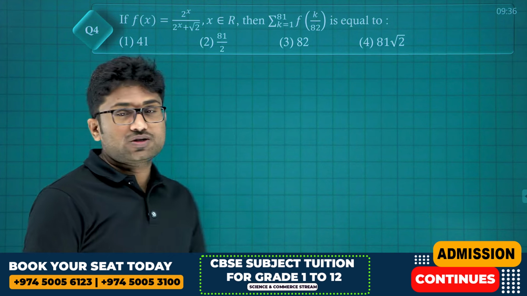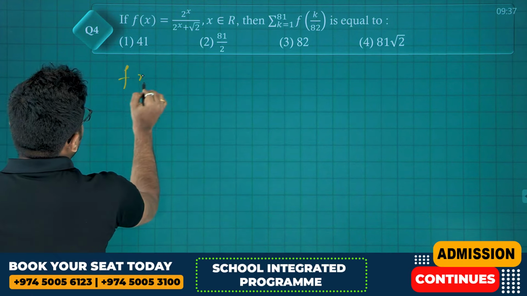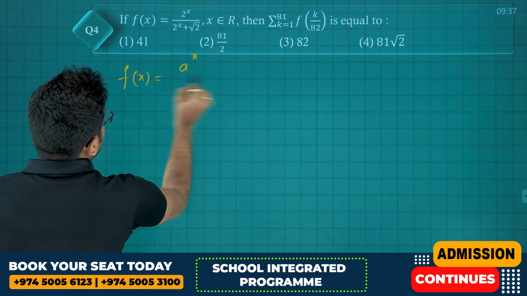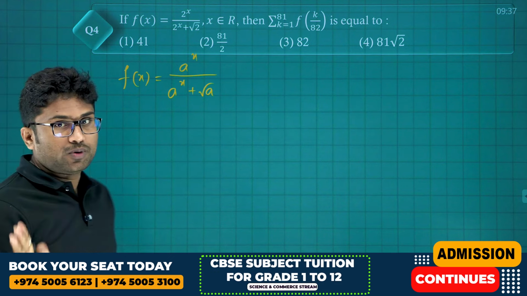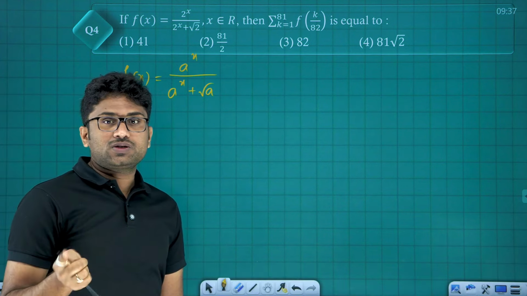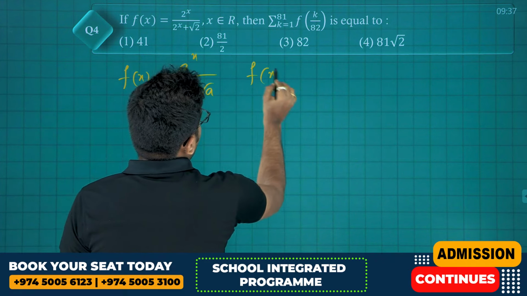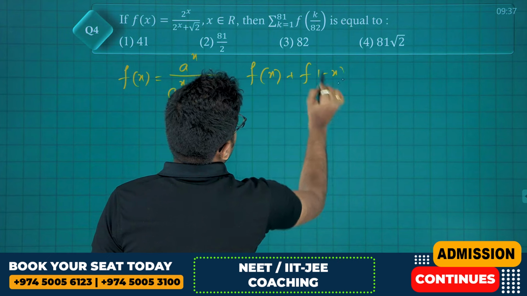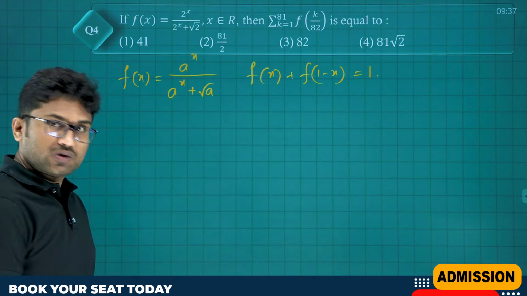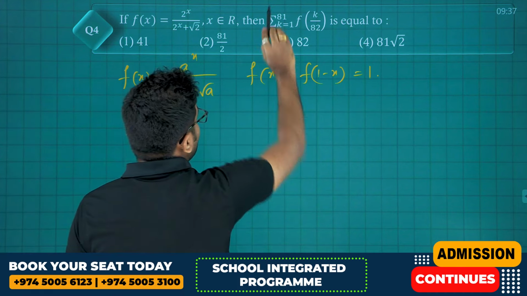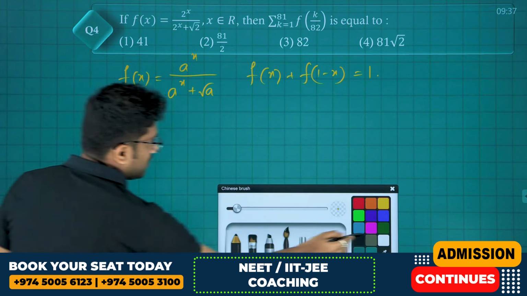f of x is equal to 2 power x divided by 2 power x plus root 2. The moment you see this, friends, if any function is of the form f of x equals a power x divided by a power x plus root a, most important, I repeat, f of x is equal to a power x divided by a power x plus root a, then we have f of x plus f of 1 minus x is equal to 1. Now sigma k equals 1 to 81 of f of k by 82, what is it actually asking?